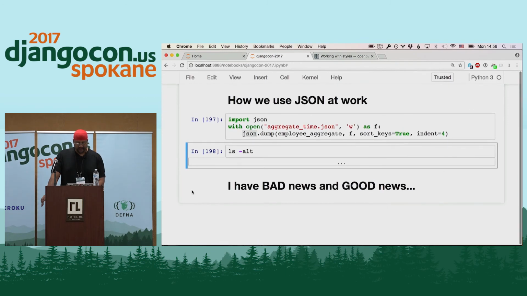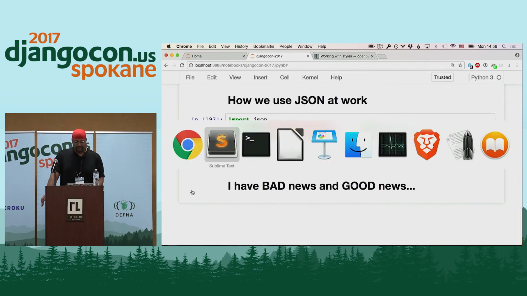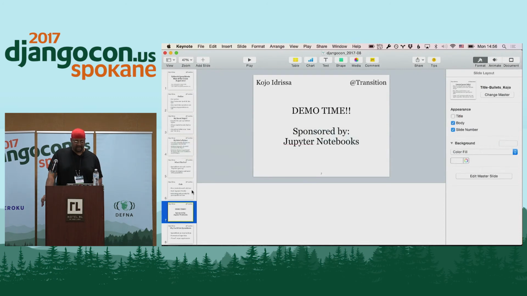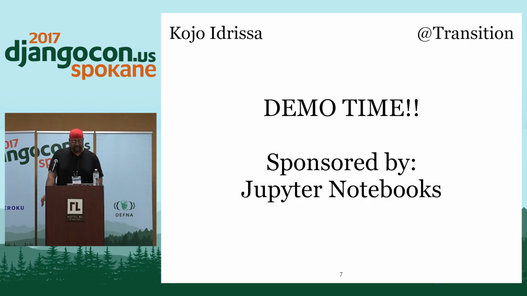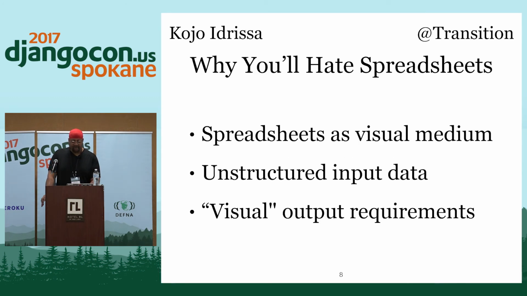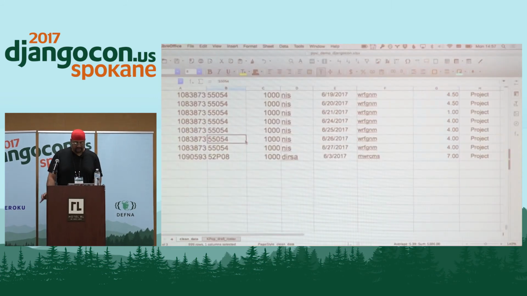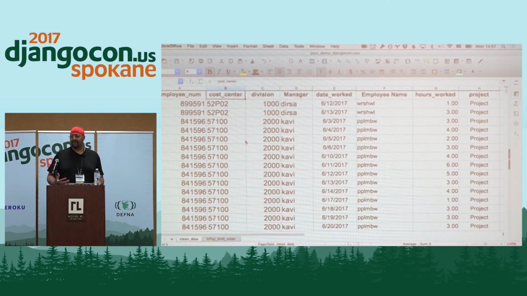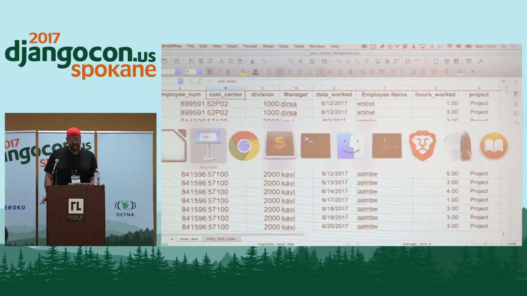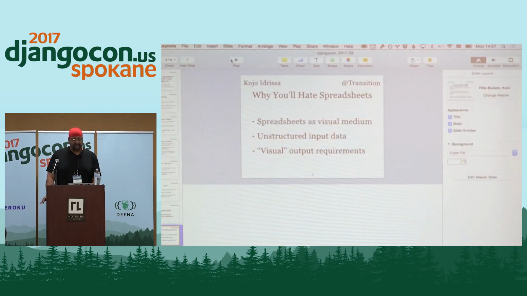So the problems that you'll run into: reading the data, writing the data, that sort of thing, not terribly complicated. The problem that you run into is that often a spreadsheet is going to be used as a visual medium. And so someone wants a spreadsheet to look nice. And so that spreadsheet might not make sense to code. If the only spreadsheet you ever get is one that looks like this, then you'll be fine because you've got fairly well-structured data.